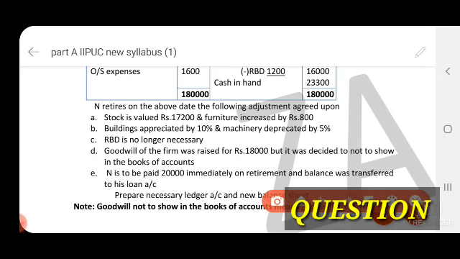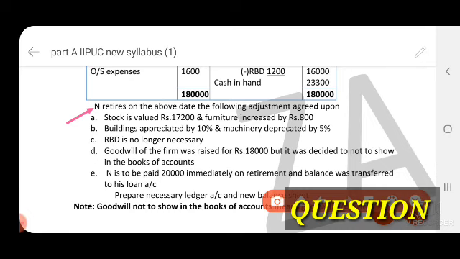So adjustment: N retires on the above date, the following adjustments are agreed upon. Stock is valued at rupees 17,200. So if you get valued and revalued, the difference amount we enter under the revaluation account. So this is depreciation.